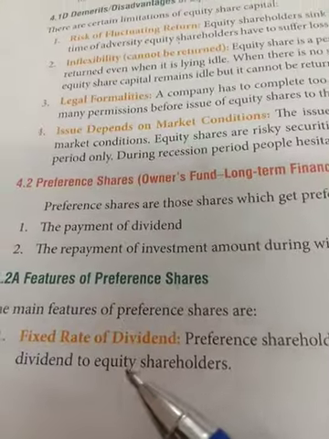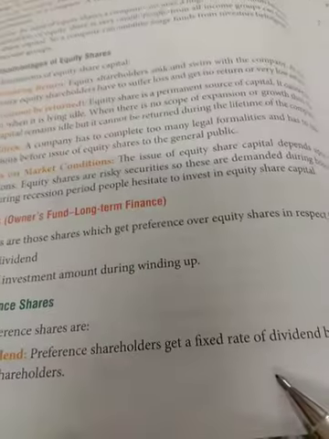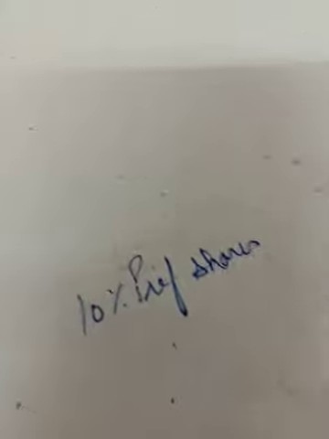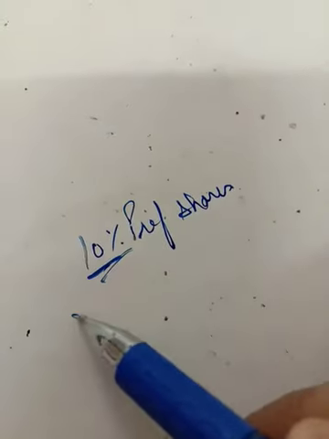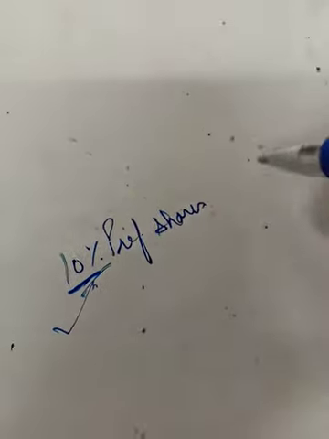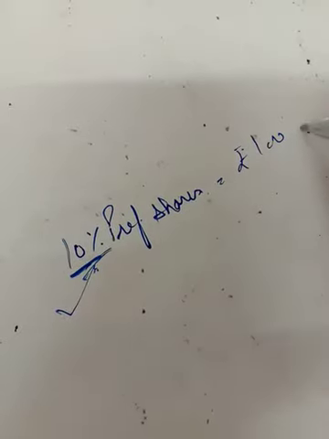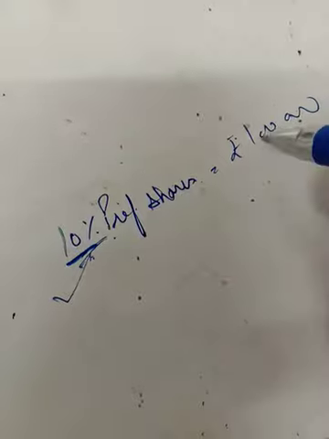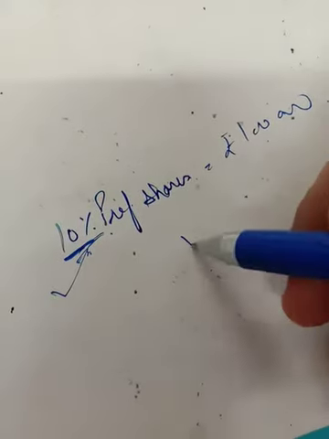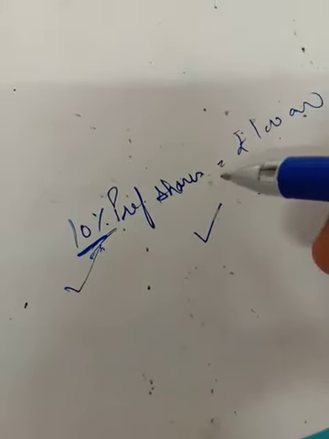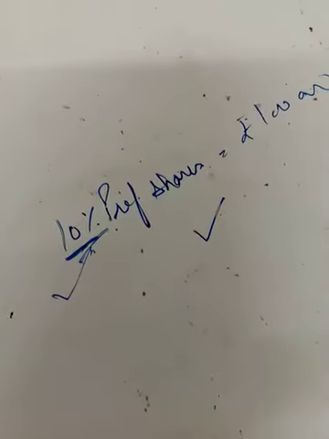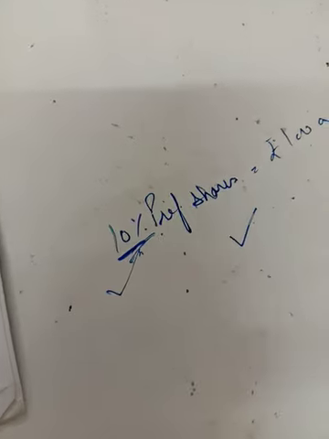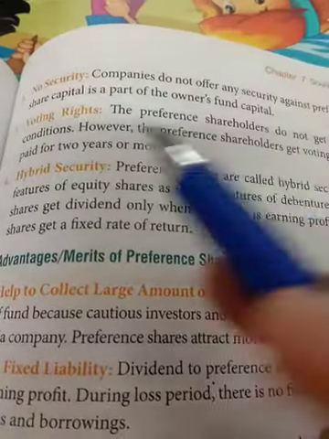Now the features of preference share. There is a fixed rate of dividend which has to be given to the preference shareholder, and that rate is given like this: preference share is given 10%, that represents the dividend. So whatever the amount of preference share, suppose it is of 1 lakh, then you have to calculate 10% of 1 lakh, that is 10,000, that is to be paid to the preference share as a dividend at a fixed rate. But preference share is also of many types, and the dividend is given as per the type of the preference share. Now, no security.